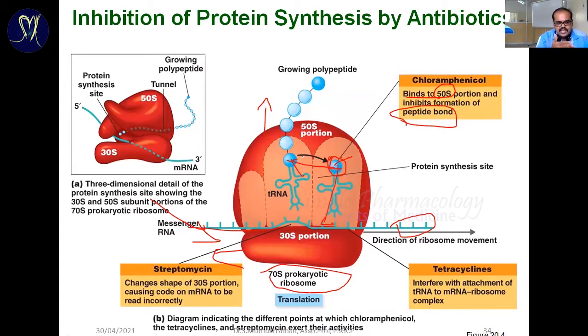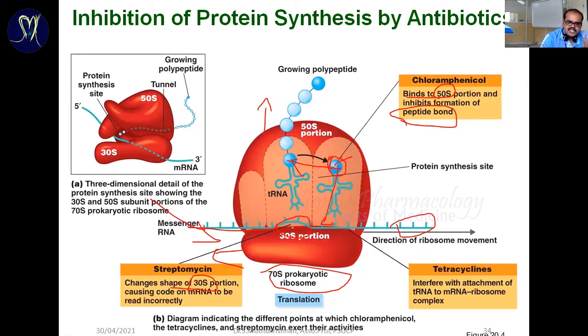Vice versa, in the streptomycin and tetracycline case, streptomycin is going to change the shape of the 30S portion. The 30S portion is very essential, because the transfer RNA donating the amino acids binds exactly at the 30S place, based upon the genetic code region present on mRNA. Our streptomycin, an aminoglycoside antibiotic, changes the shape of the 30S portion.